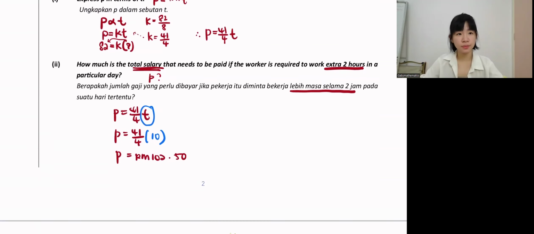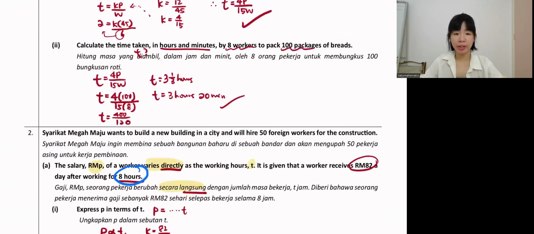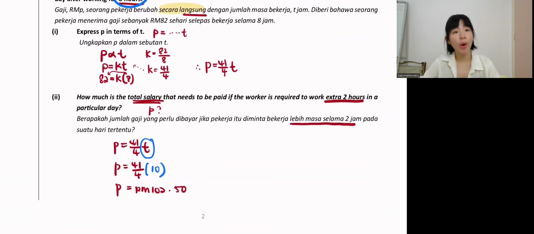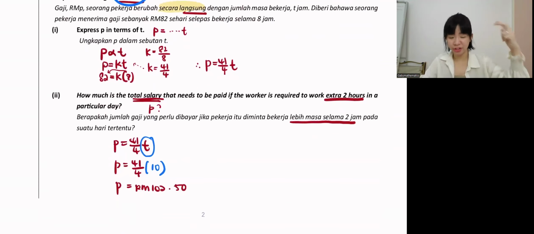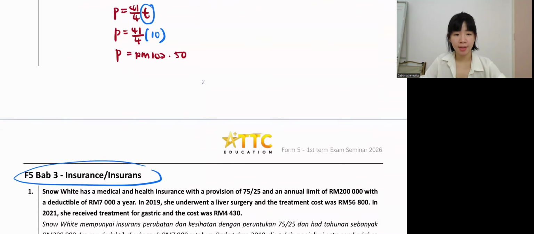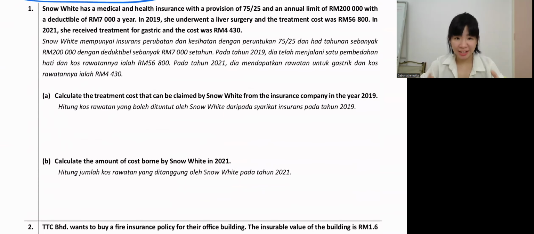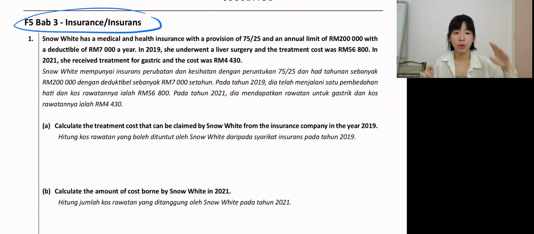Next. Okay, go to the next one. It's just 2 questions for chapter 1 because chapter 1 is quite easy. So just to refresh your memory, make sure you know how to do variation, ubahan. Now, insurance. Guys, if you can do it, please do it faster. You just have to practice it.